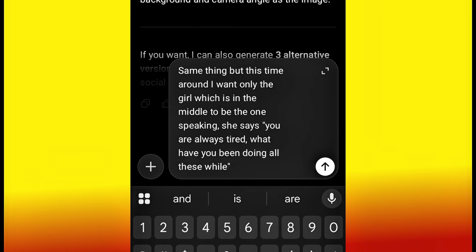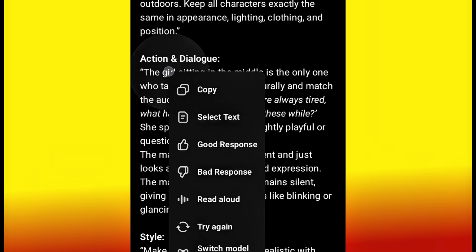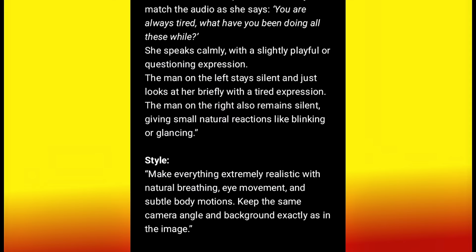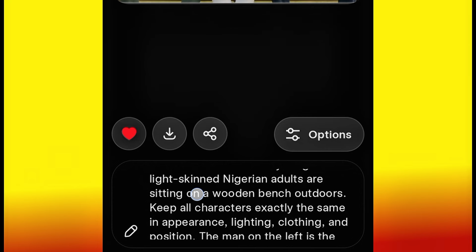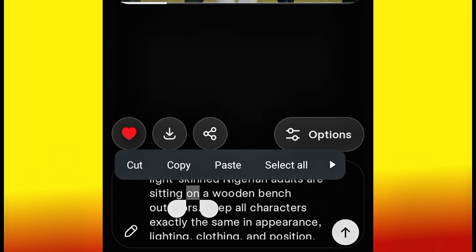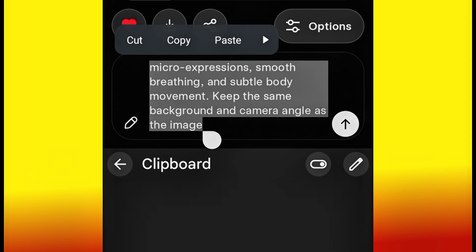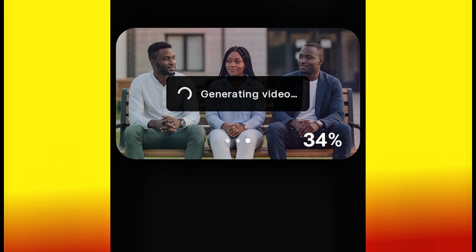Okay, so we are going to generate the video like that. Don't worry, you are going to see how everything is going to work perfectly. And we have different dialogue. So what I need to do now is to copy this particular prompt, then head over to my Grok. This time around I'll remove this one, select all, and then paste the new prompt. Okay, and then hit OK. So let's watch and see the magic from Grok.